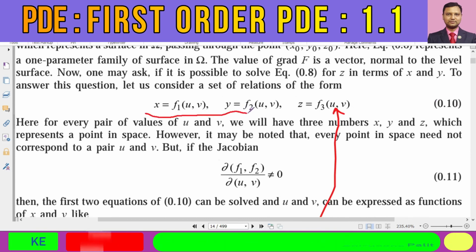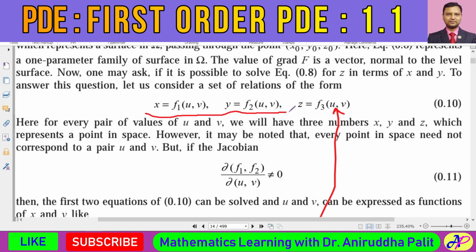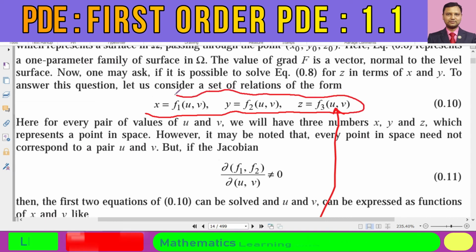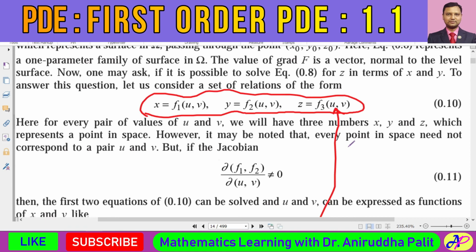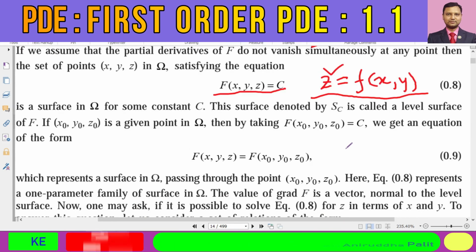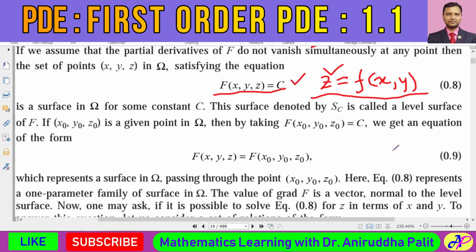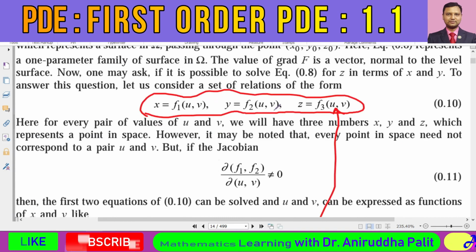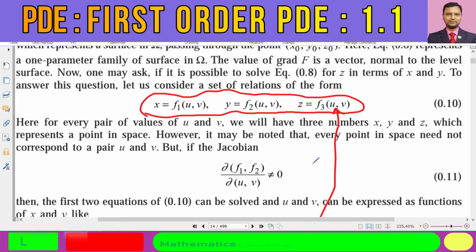This kind of relation given by these three results, x is equal to f1 of u comma v, y is equal to f2 of u comma v, and z is equal to f3 of u comma v, this relation is actually called the parametric representation of the level surface. And these two quantities u and v are actually called the parameters of that surface.